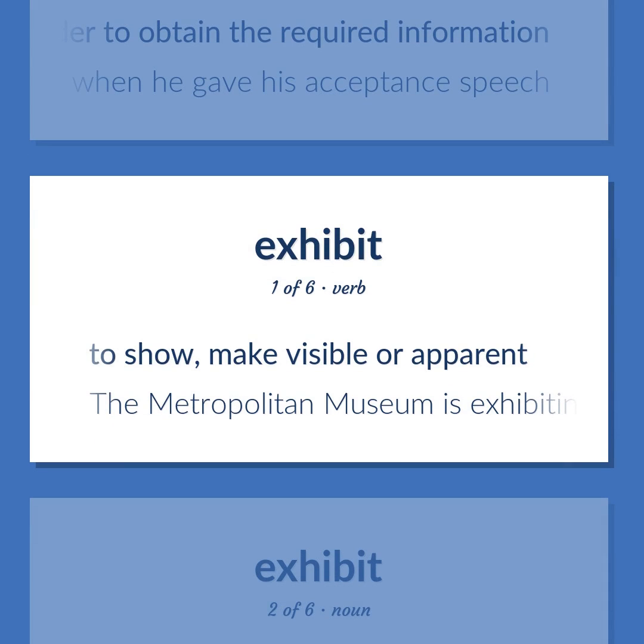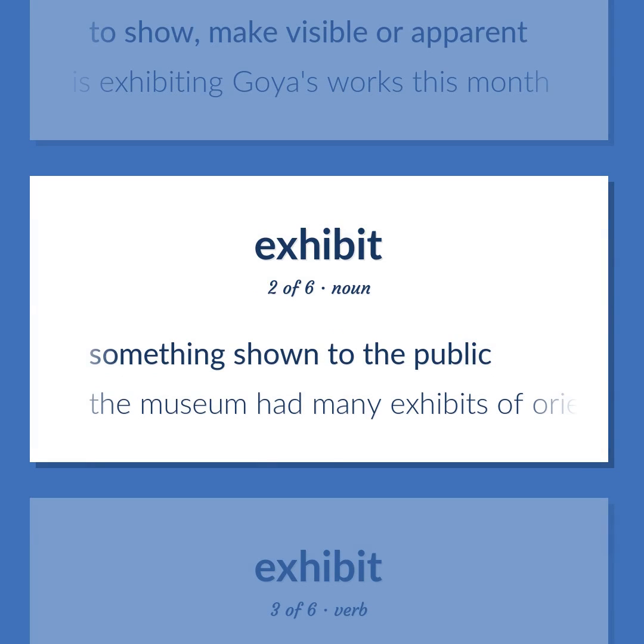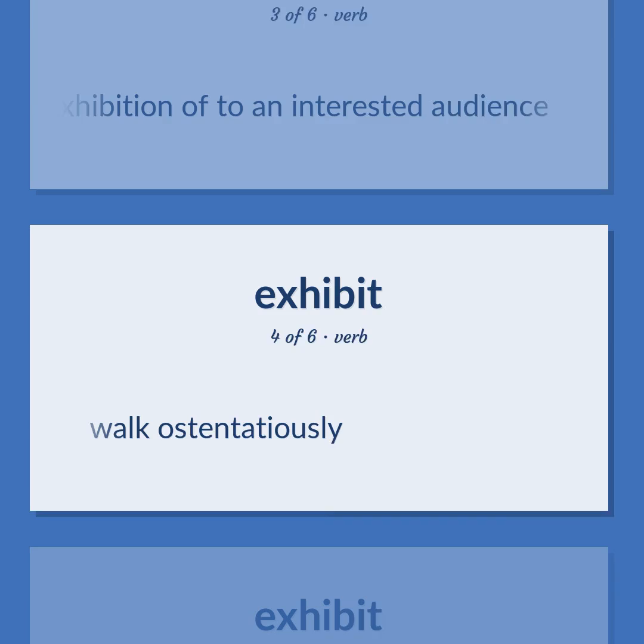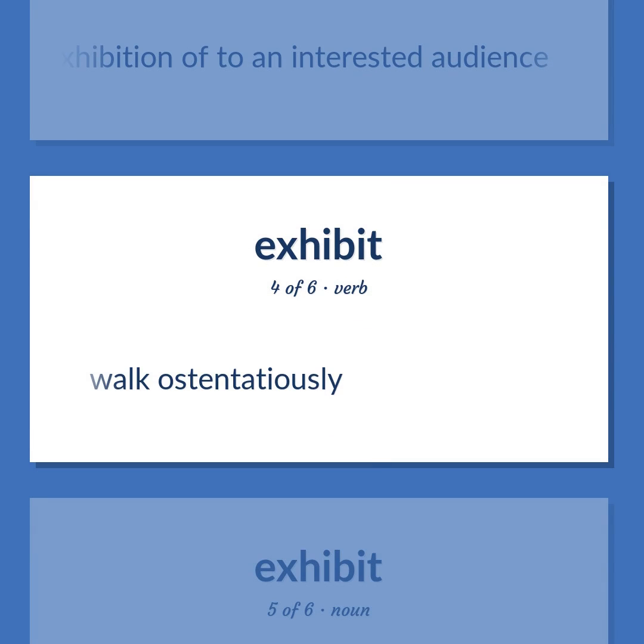To show, make visible or apparent. The Metropolitan Museum is exhibiting Goya's works this month. Something shown to the public. The museum had many exhibits of Oriental art. Give an exhibition of to an interested audience. Walk ostentatiously.